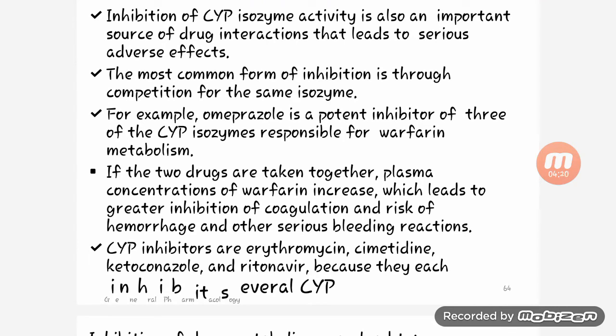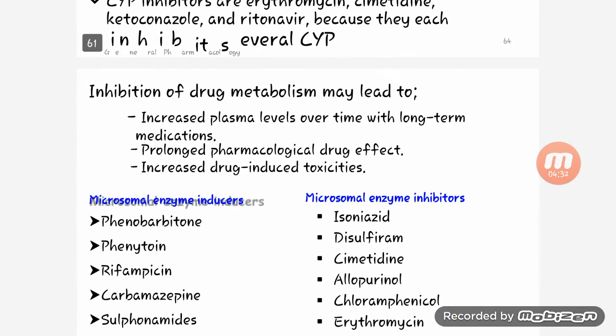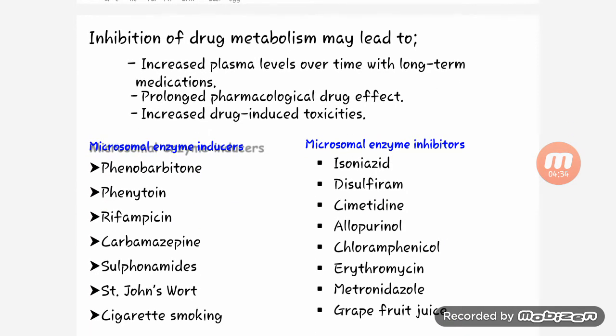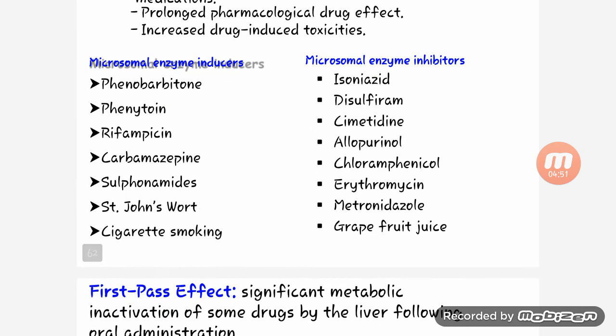If the two drugs are taken together, the plasma concentration of warfarin increases, which leads to greater inhibition of coagulation and the risk of hemorrhage and other serious bleeding reactions. Inhibition of drug metabolism may lead to increased plasma levels over time with long-term medication, prolonged pharmacological drug effect, and then increased drug-induced toxicity. So, let's see some examples of microsomal enzyme inducers and microsomal enzyme inhibitors.